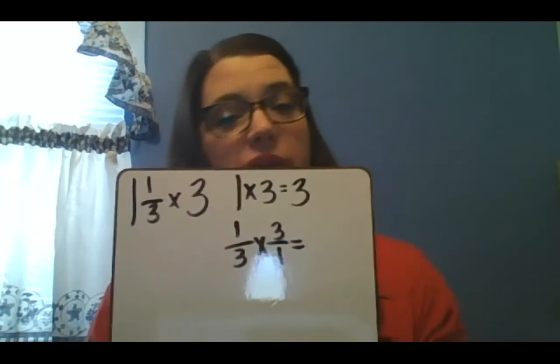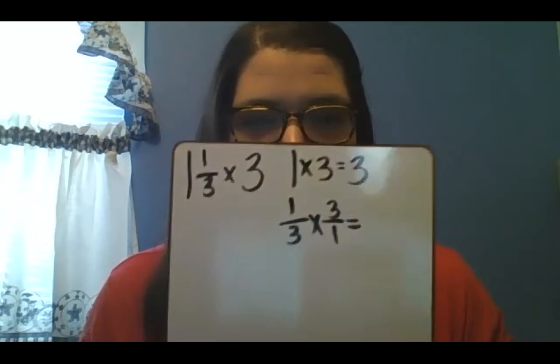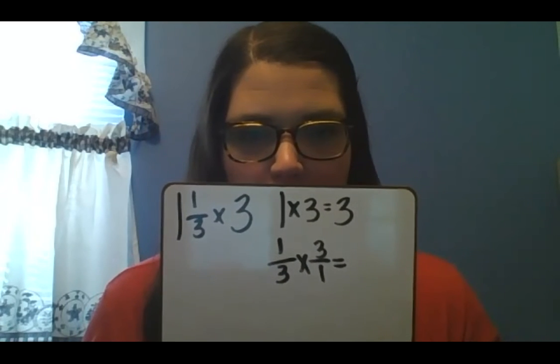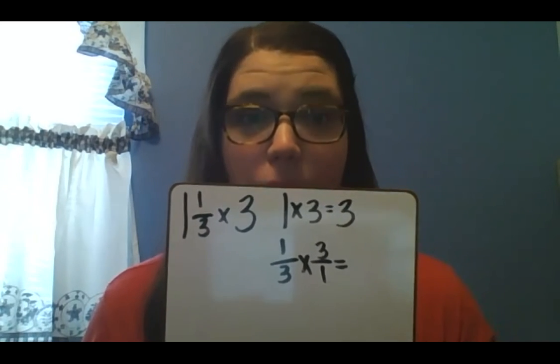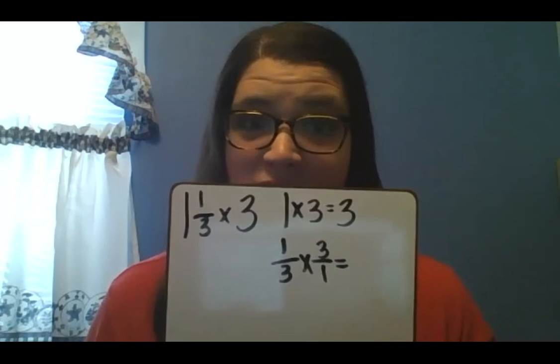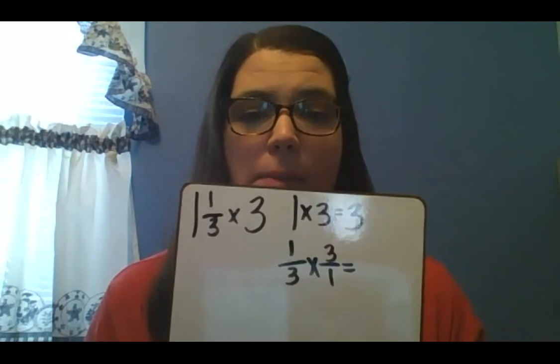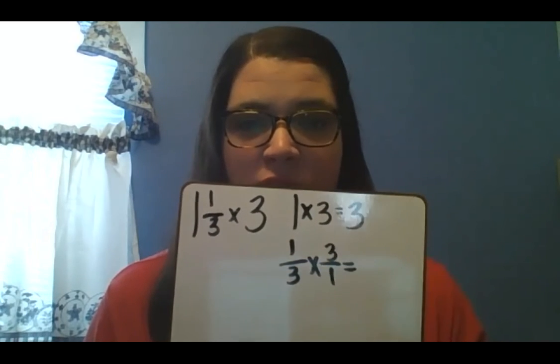5 over 1 would be 5. So all you have to do is put that whole number over 1. And then remember, when we multiply fractions, we multiply straight across. So I'm going to do 1 times 3, which is 3. And then the bottom is 3 times 1, which is 3.